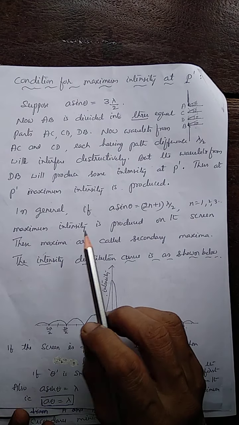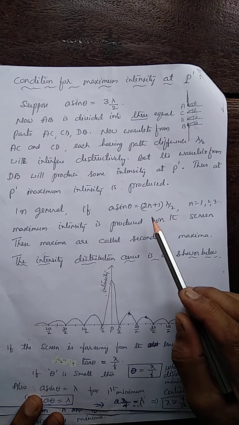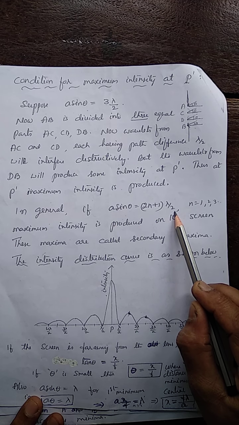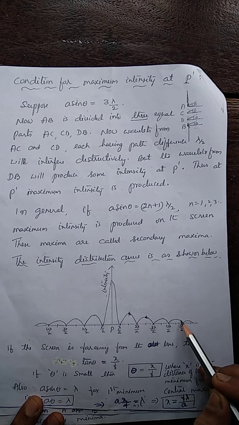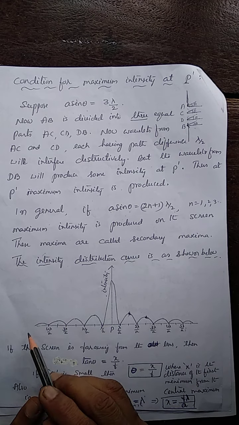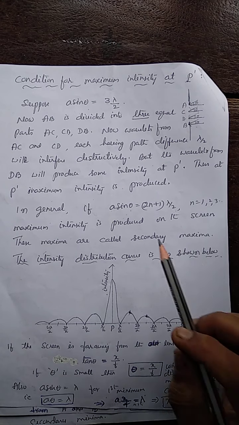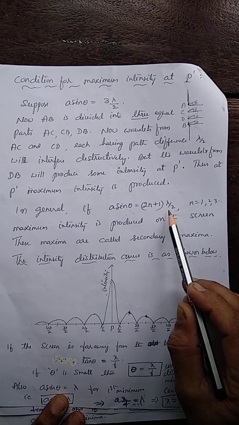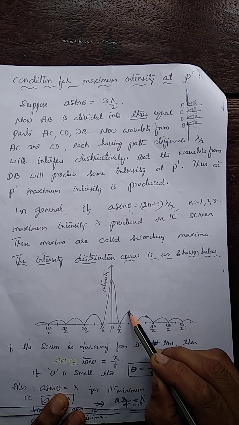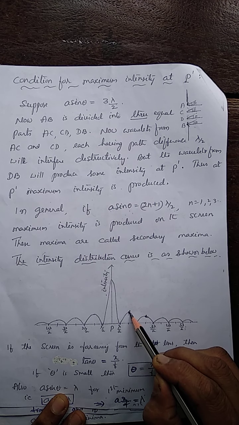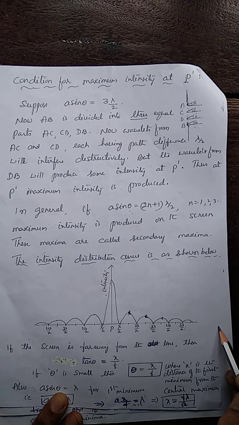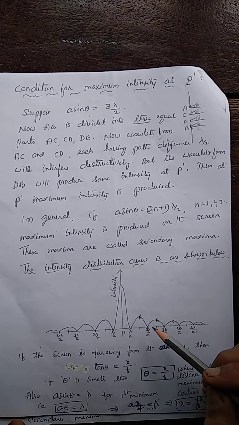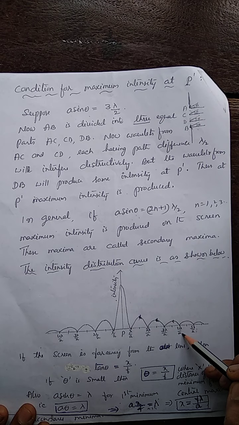In this way, in general, if A sin theta is (2n plus 1) lambda by 2, then for different values of theta, these secondary maxima of decreasing intensity on either side are produced. For example, A sin theta 1 is 3 lambda by 2, secondary maximum. A sin theta 2 is 5 lambda by 2, this maximum. A sin theta 3 is 7 lambda by 2, this maximum, and so on. This is how the secondary minima and secondary maxima are produced.